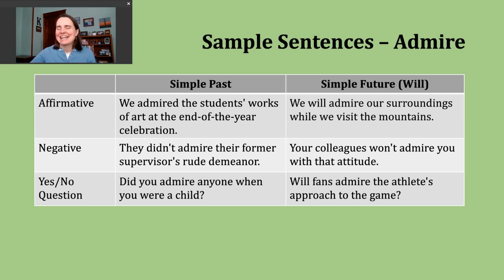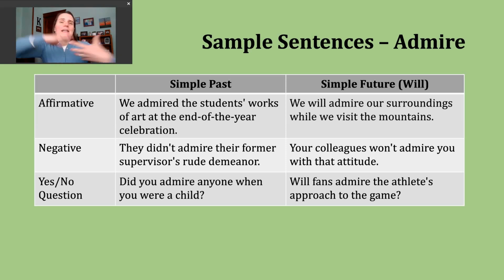The nice thing about making sentences in the simple future with will is that our structure is going to stay the same no matter what the subject is. So in the affirmative, we start with a subject, we use will, and then we use the base verb. Here's an example sentence. We will admire our surroundings while we visit the mountains.